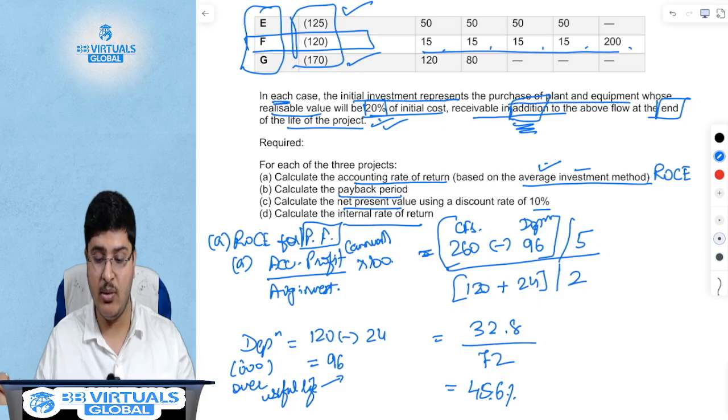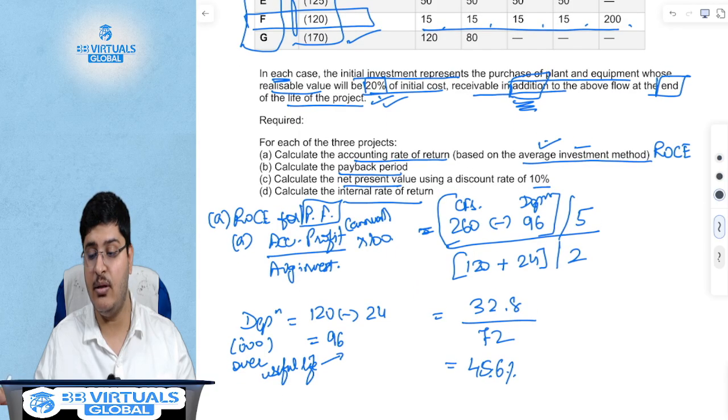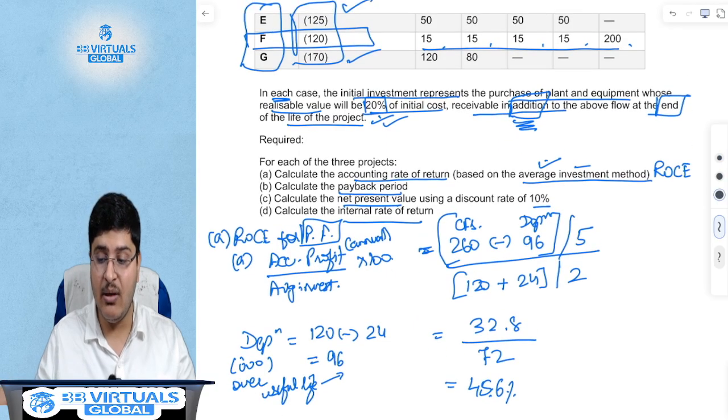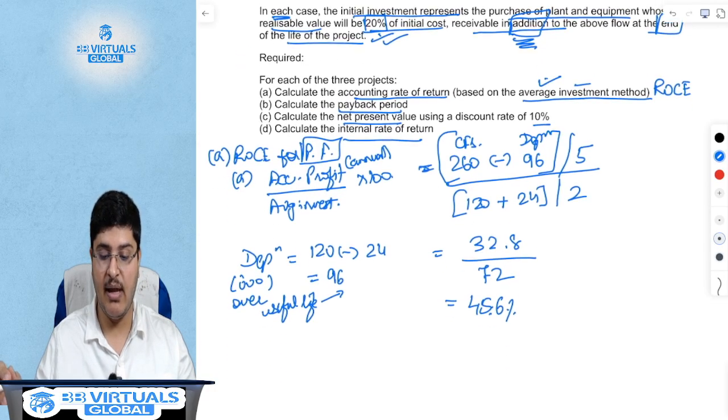I expect you to calculate for project E and G as well, and look at the answer if it is correct in the solution. Any questions you have, we will definitely discuss in the query session that we have once a week.